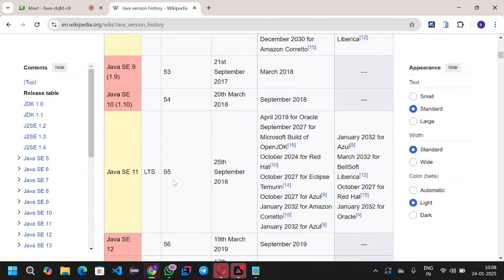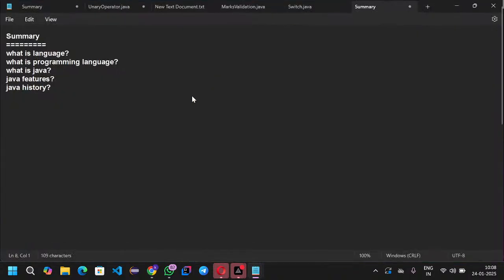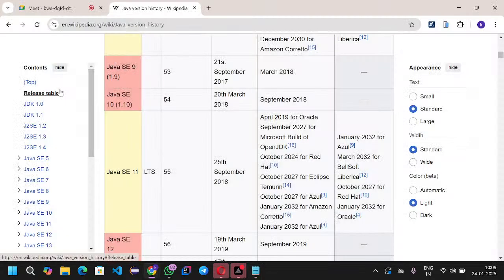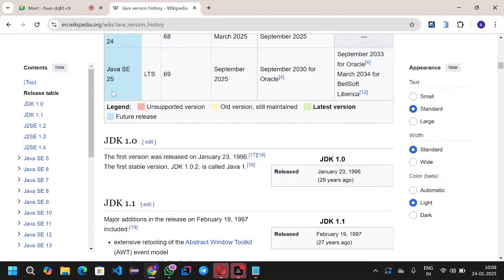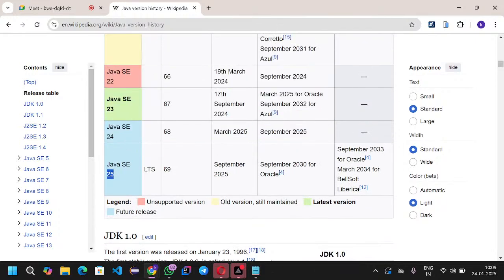In the IT industry, 80% of projects are developed using the Java 1.8 version, and 20% of projects use the Java 11 version. But what is the latest version of Java? The latest version of Java is 25.